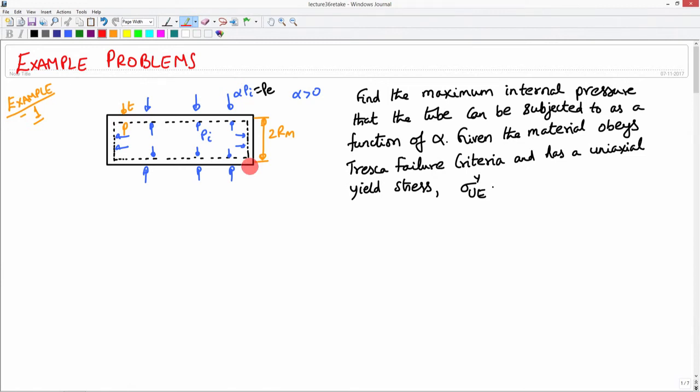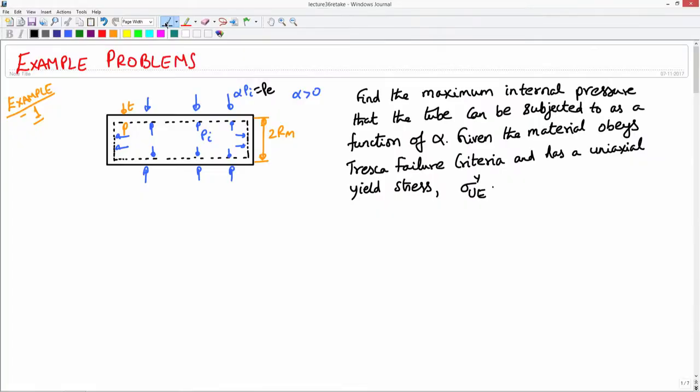We assume that the material obeys the Tresca failure criterion and has a uniaxial yield stress value of sigma_yue. We want to find the internal pressure that can be applied as a function of alpha, so that this body does not fail. By the Tresca failure criterion, the maximum of the absolute values of sigma 1 minus sigma 2, sigma 2 minus sigma 3, sigma 3 minus sigma 1, one half of this, that is tau max, the maximum shear stress in the body, should be less than or equal to kappa.